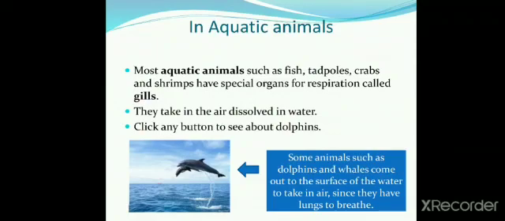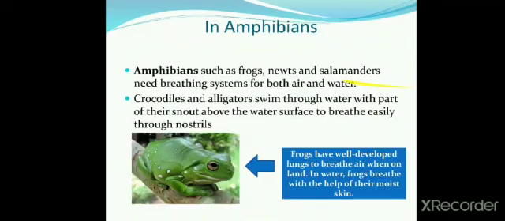Some animals, such as dolphins and whales, come out to the surface of the water to take in air since they have lungs to breathe. In amphibians, how does respiration take place? Let us see.